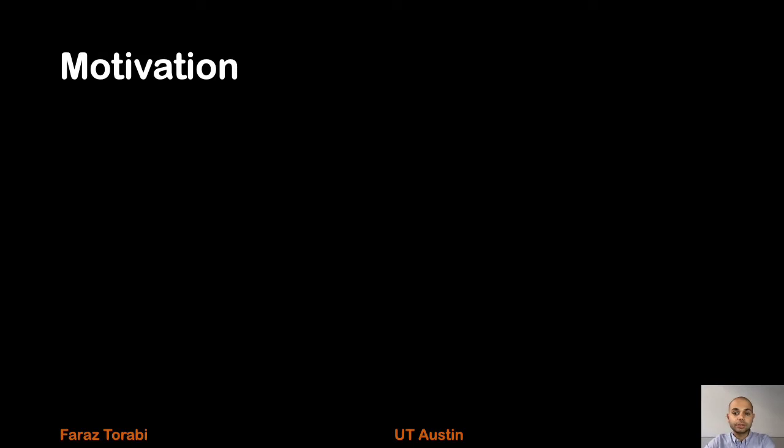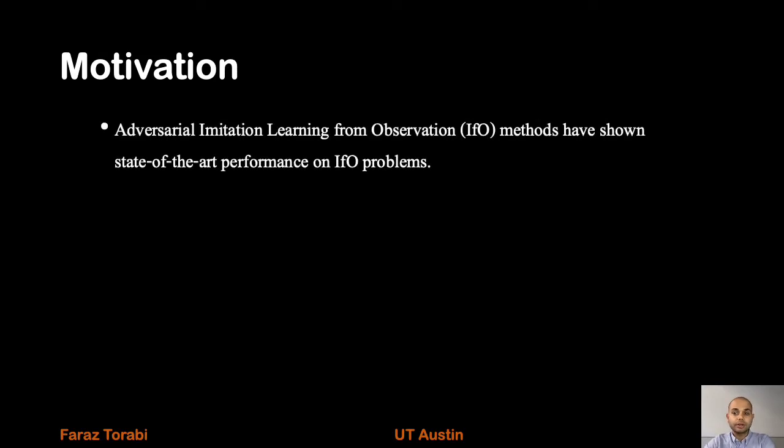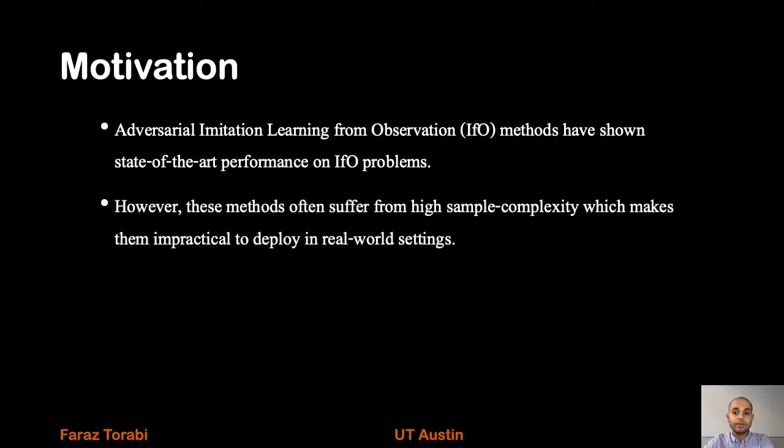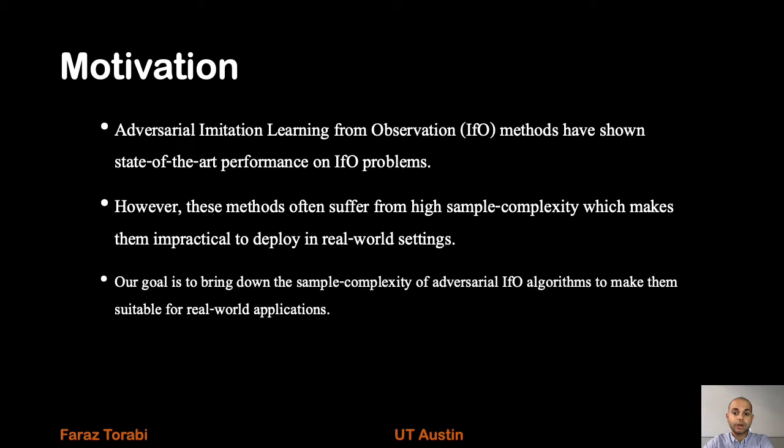First, talking about the motivation. Adversarial imitation learning from observation methods have shown state-of-the-art performance in imitation from observation problems. However, these methods often suffer from high sample complexity, which makes them impractical to deploy in real-world settings. In this work, our goal is to bring down the sample complexity of adversarial imitation from observation algorithms to make them suitable for real-world applications.